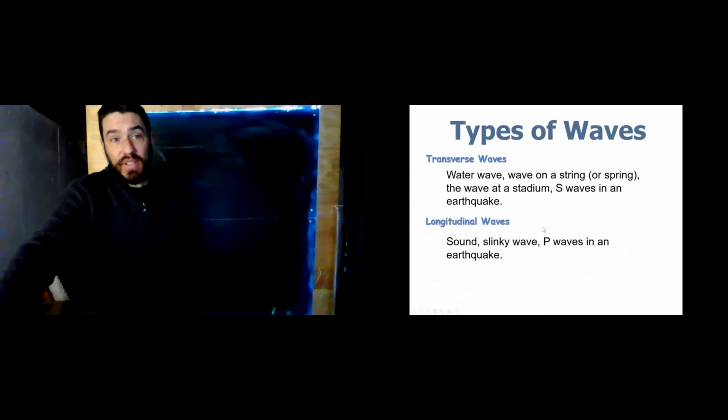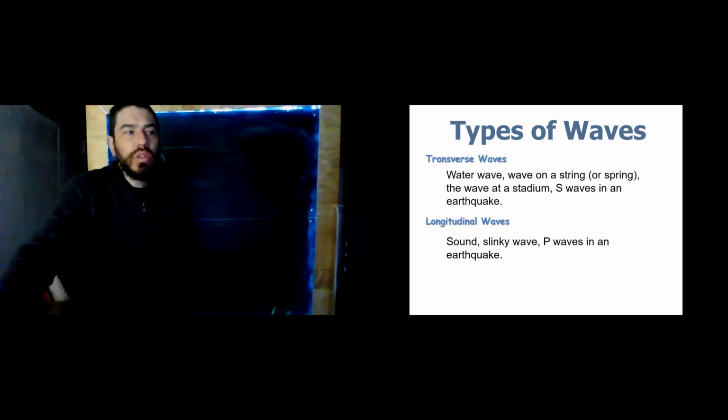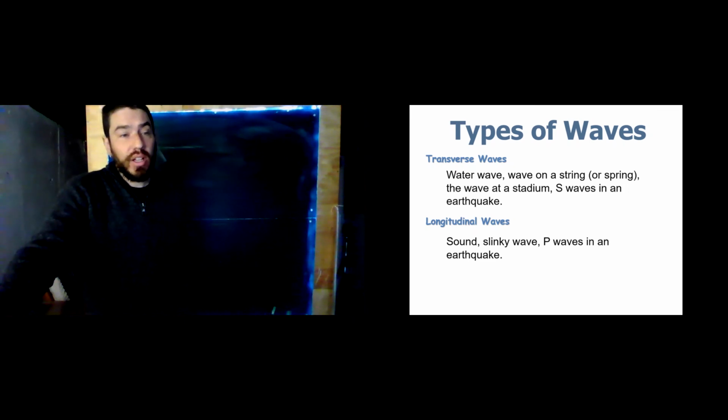Examples of transverse waves include a water wave, a wave on a string or the spring as I've demonstrated, the wave at the stadium. If you've had some geology, S waves in an earthquake are transverse. Examples of longitudinal waves are sound. Sound is the longitudinal wave that we're going to talk about the most. The slinky waves, and again, if you've had some geology, P waves in an earthquake are longitudinal waves.